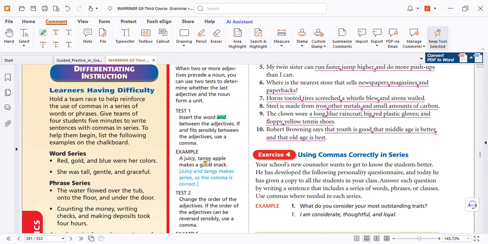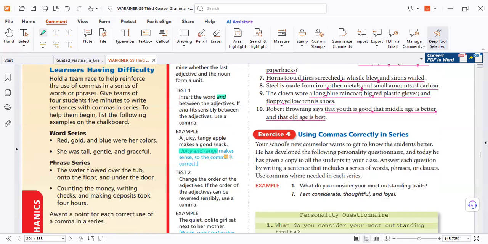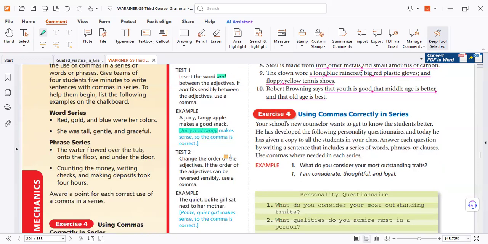If you make it a different order, tangy juicy apple. Can I say tangy juicy? Yeah, no problem. Juicy apple, correct. Tangy apple, correct. So if I change the order, no problem, so you can use and. If you can use and, you can use a comma. Feel it like that.